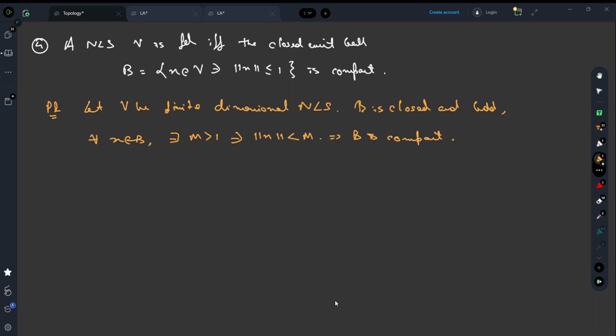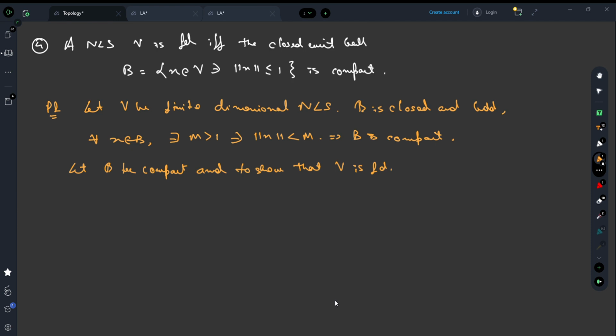Now we are concerned about the converse of this. Let B be compact. B is clearly a subset of V, and we have to show that V is finite dimensional.